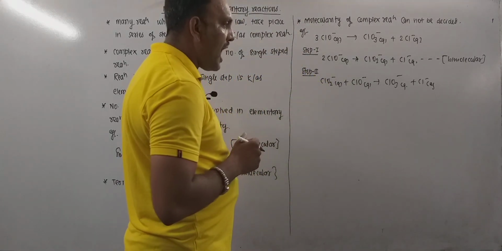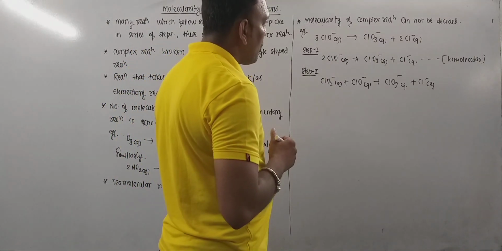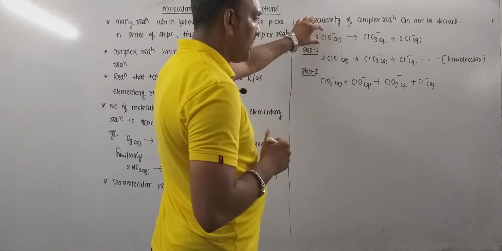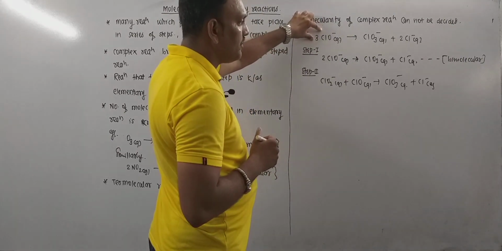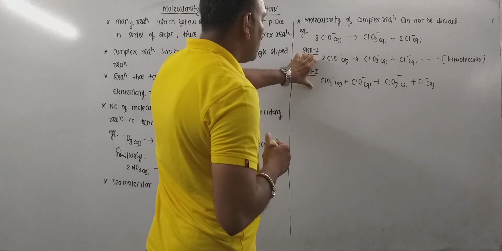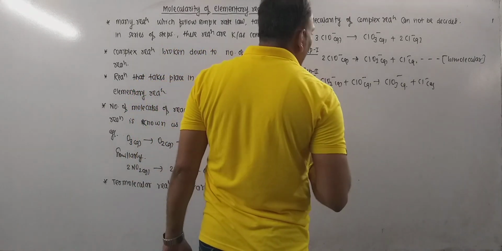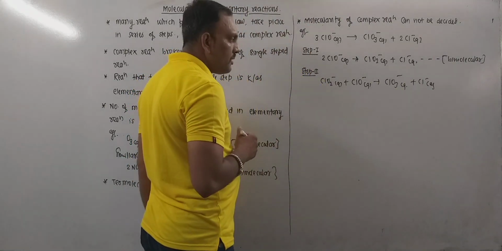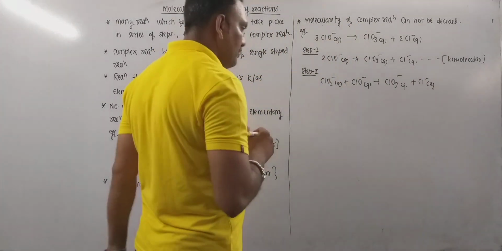Now when we add these 2 steps, we get what? The overall reaction. I mean, this reaction is a complex reaction which can be broken down into these 2 elementary reactions. So elementary reactions are single stepped, and the combination of these 2 gives this complex reaction, remember.